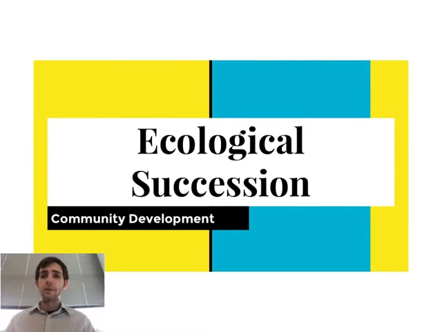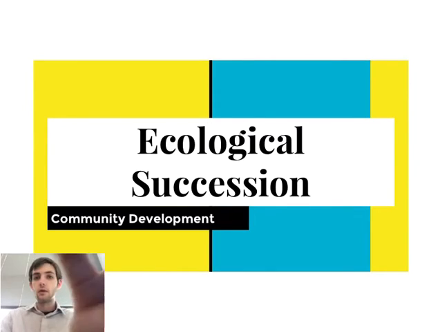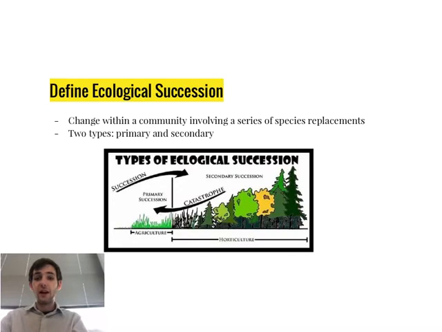In this video, we're going to talk about ecological succession, or more specifically, how communities develop over time. So it's first important to define what succession or ecological succession is. Succession is a change within a community involving a series of species replacements. This is an important concept because communities are not stable; rather, they're very dynamic, meaning that they change frequently. And ecological succession is a way of categorizing that change.